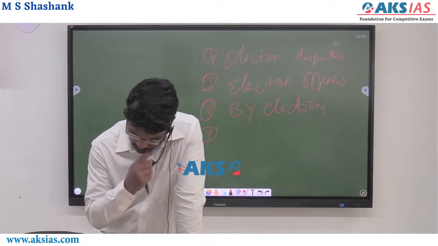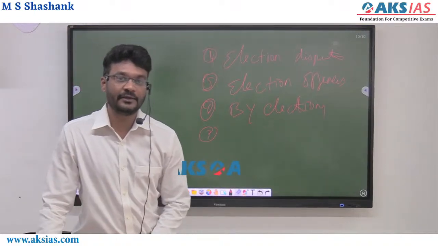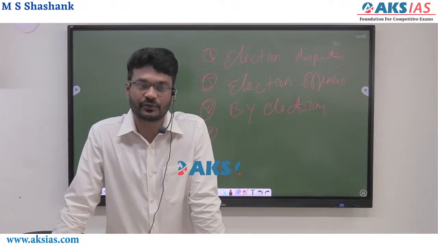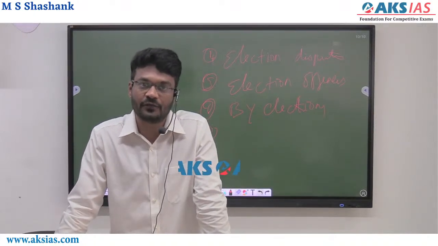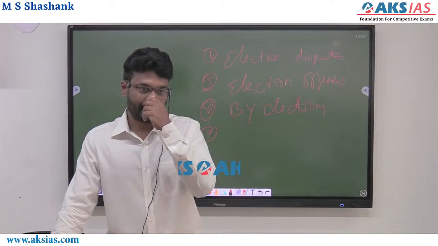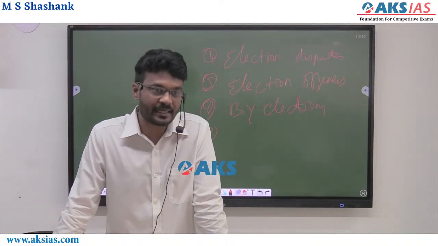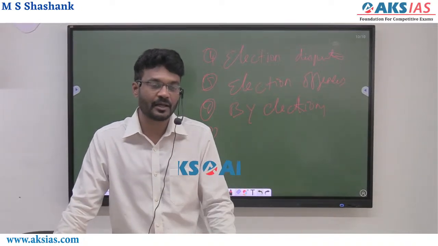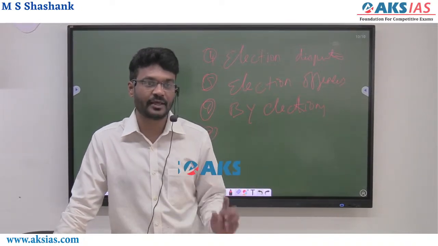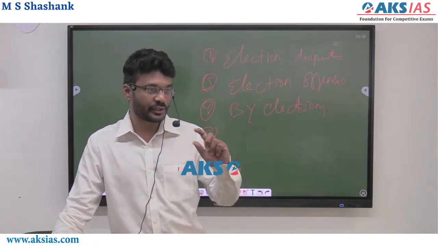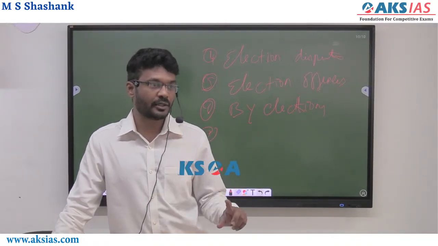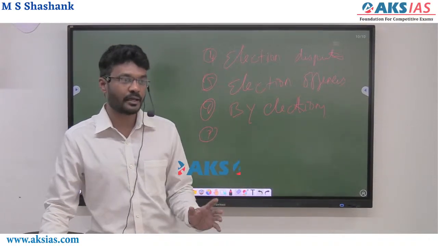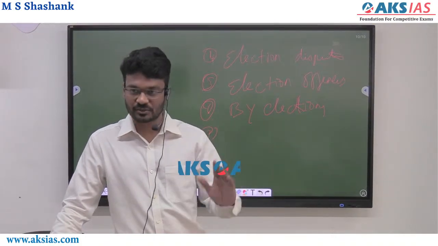Now, the Representation of People's Act 1951 also looks into one aspect called qualification of contestants. What is meant by qualification of contestants? See, an MLA or MP, when he is contesting, should have some qualifications, right? He should be a citizen of India. Apart from that, if he belongs to a scheduled caste or scheduled tribe, then he has to produce that particular certificate, and he should prove that he belongs to that particular constituency, right?